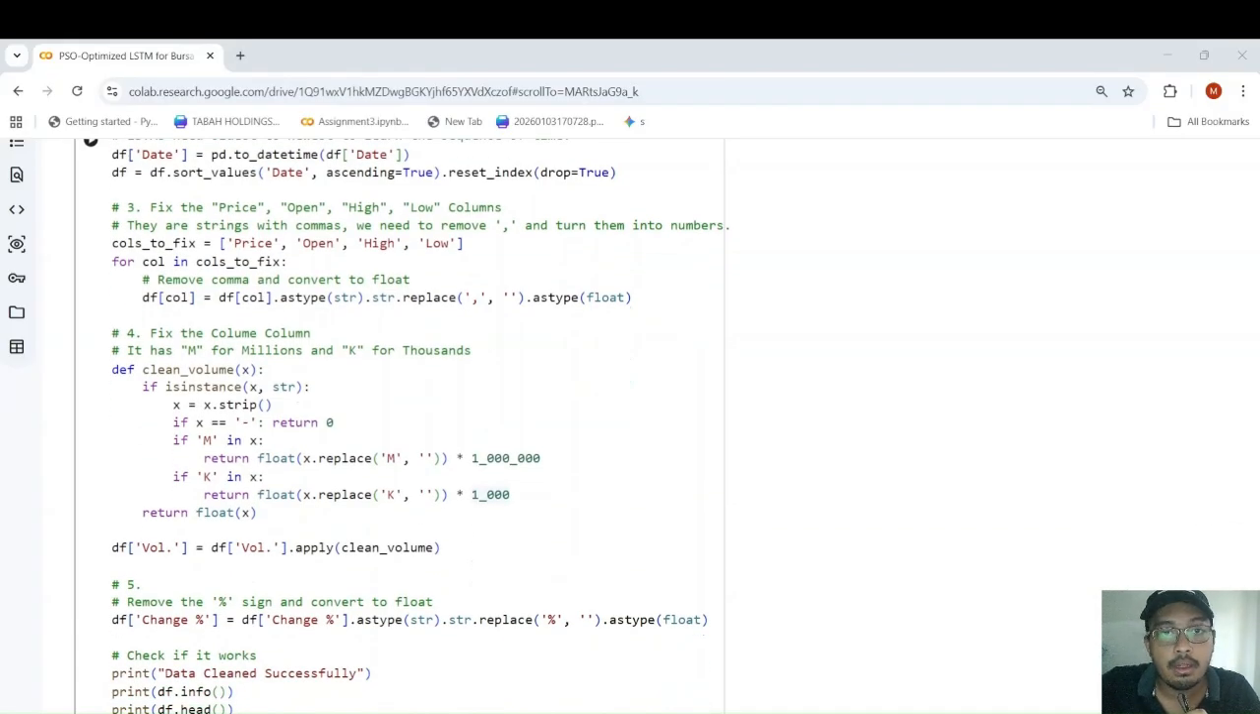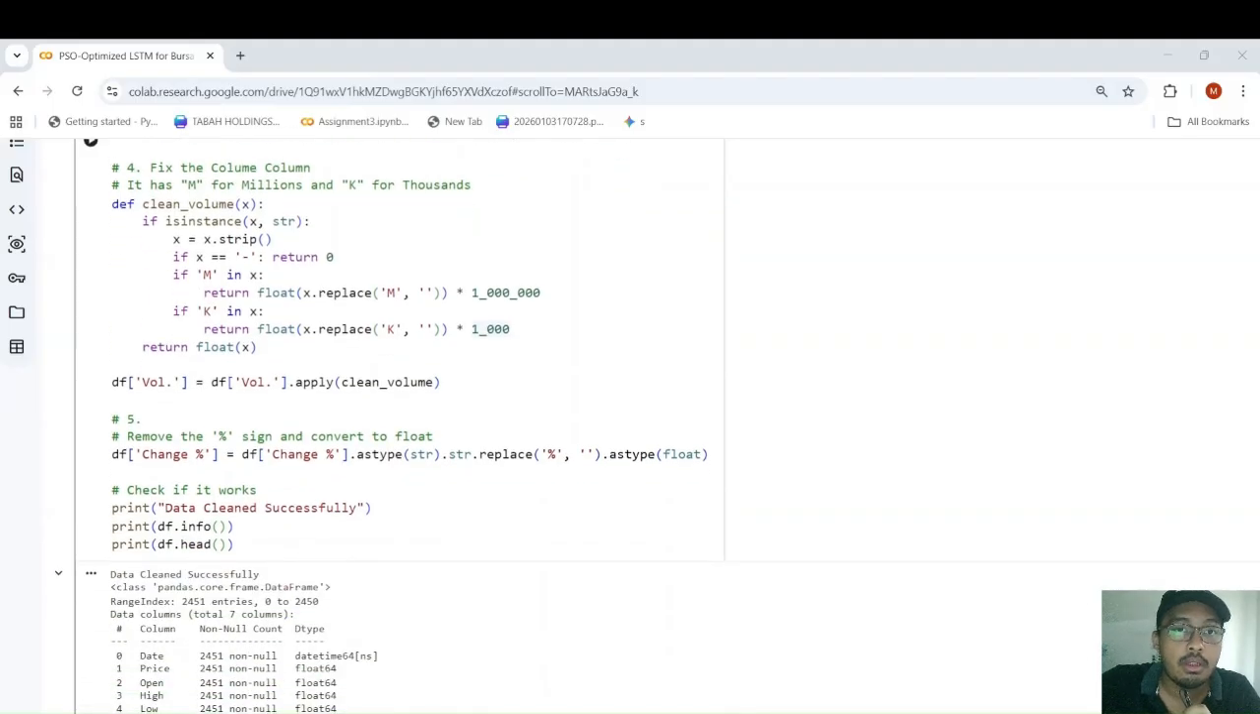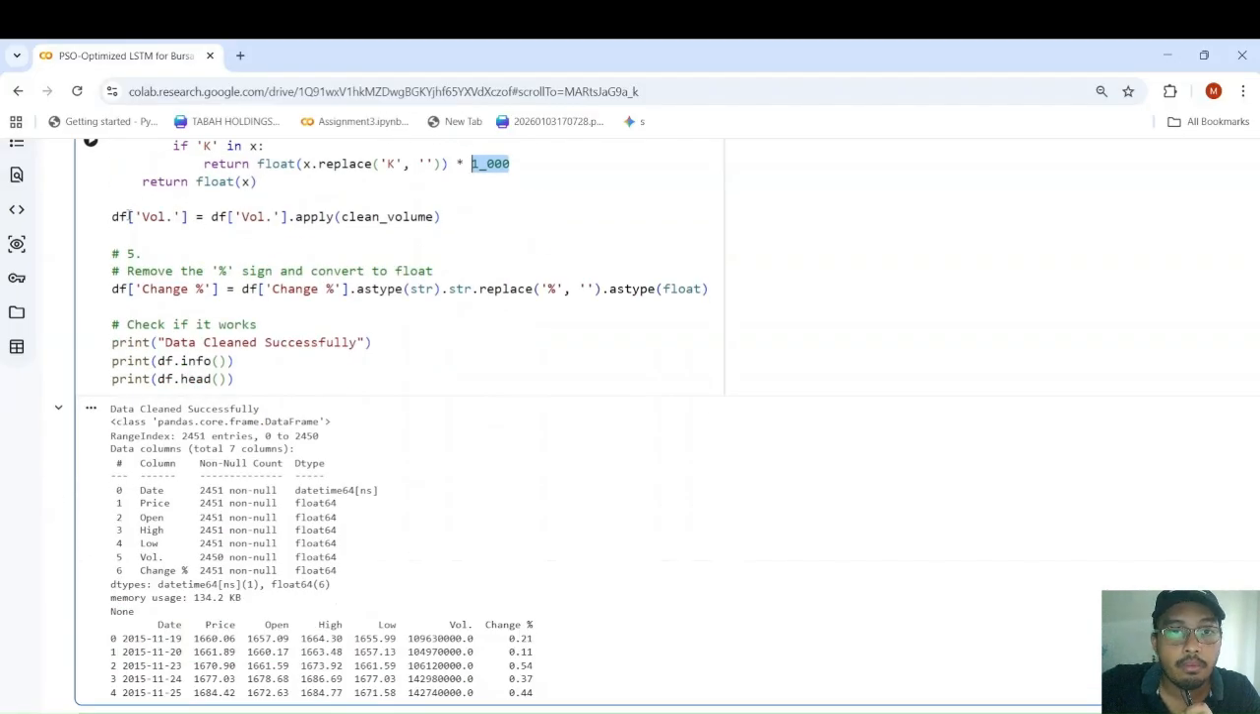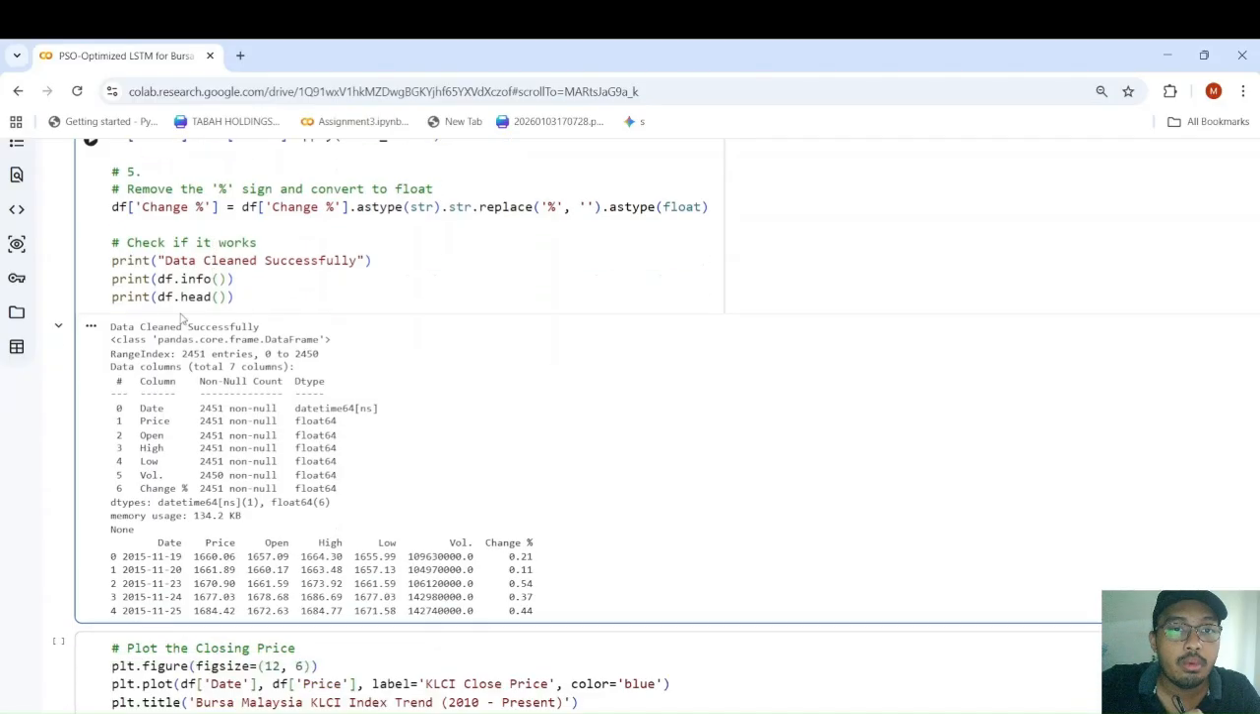And because this is a CSV file, the values are separated by commas, so we need to remove the commas and convert it to float. So this is what we are doing here. For the volume, it uses M for millions and K for thousands, right? So what we did is we replace M with 1 million like this, numerical value, and we replace K with 1000 like this. So we apply the clean volume, and then we also need to change the percentage sign to numbers, to float, because to train the dataset, all the data need to be in numbers, in float. And we check if it's successful, and as you can see, we have cleaned the dataset.